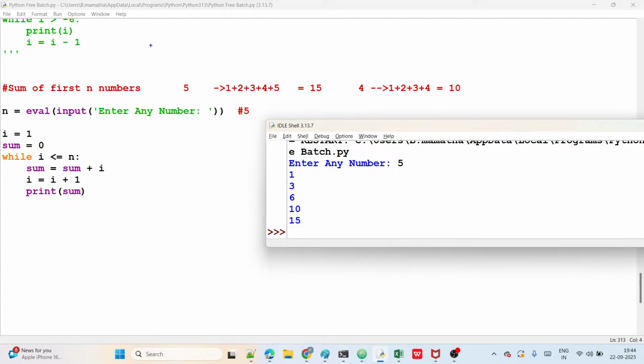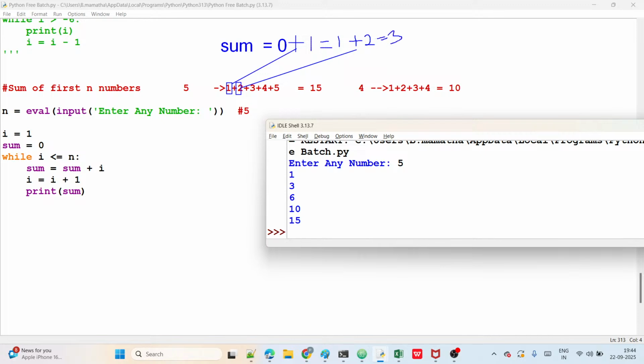So very simple here. I have taken the sum equal to 0 initially, right? And the first time i value is 1. So 0 plus 1, how much now? 1 only. So the first loop is over. Second loop, i value is 2, right? Already 1 is there. Now 1 plus 2, how much? It is 3.